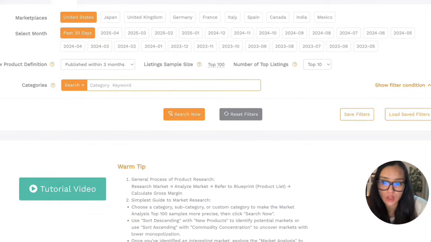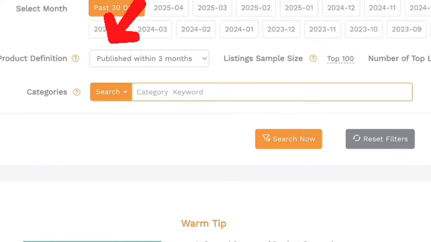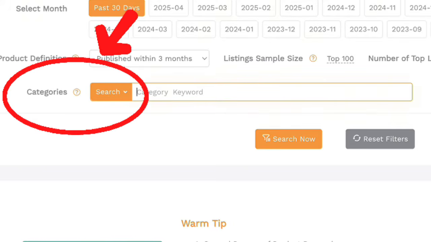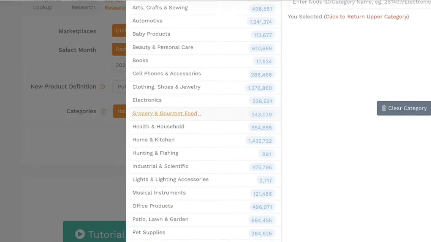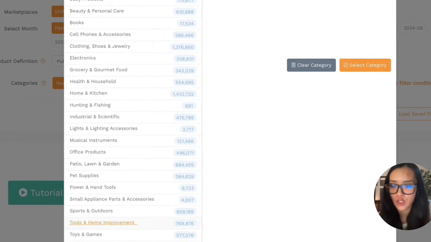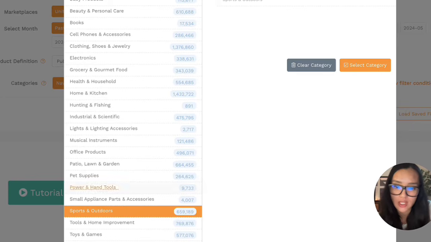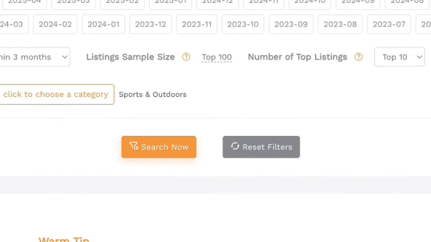So there are several ways that you can do it. So you can put a specific search keyword in here. So for example, if you already know the type of niche that you want to get into, like Pilates or pickleball or video games or children's toys, you can just type it in. Or you can also search by a specific category right here. So let's just say you want to do something in the sports and outdoors category. So let's just select this right here. And once you're ready, let's hit search now.